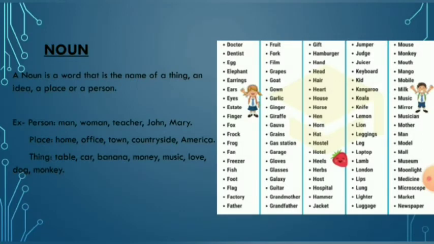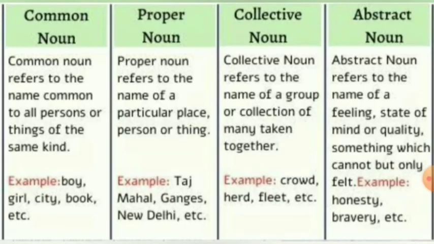A noun is a word that is the name of a thing, an idea, a place, or a person. Examples: in person, man, woman, teacher, John, Mary. In place, home, office, town, countryside, America. In thing, table, car, banana, money, music, love, dog, monkey. So the nouns are of four types. The first one is common noun, the second is proper noun, then collective noun and abstract noun. So let us learn about each of them.